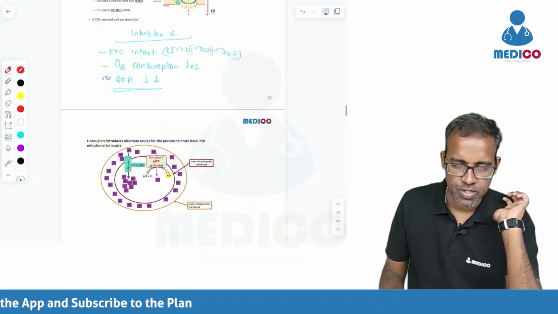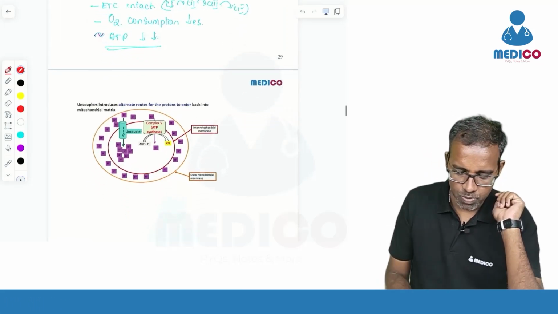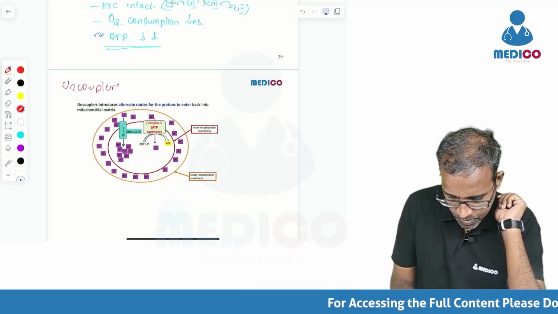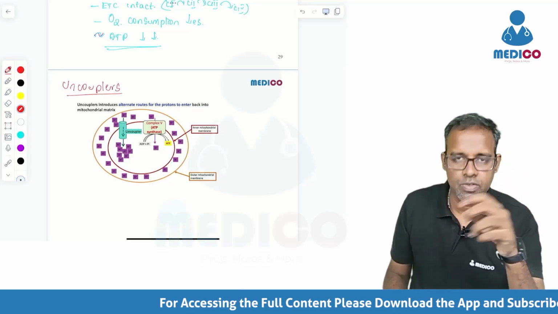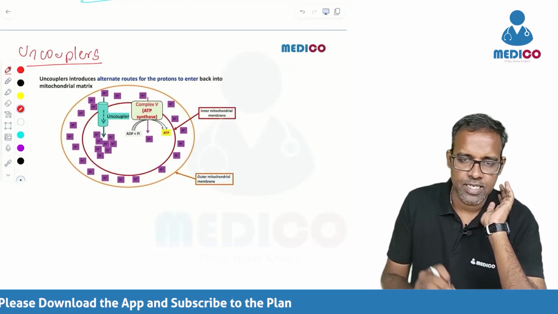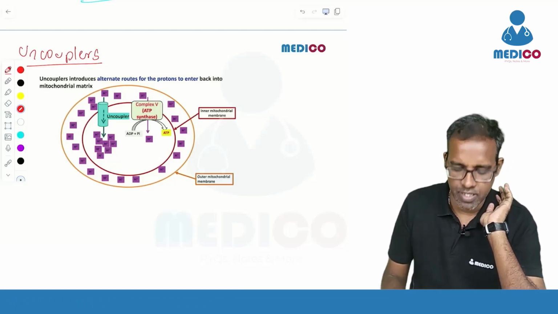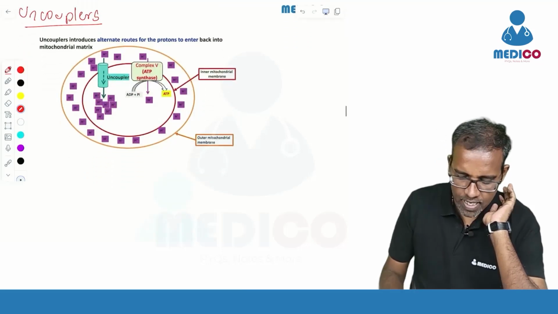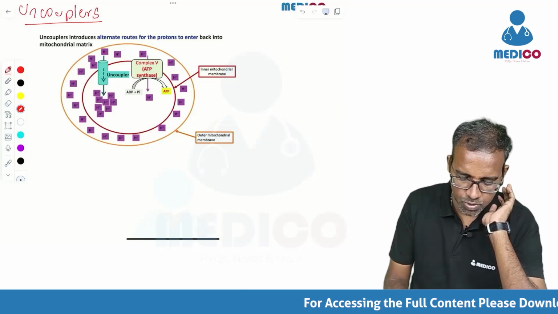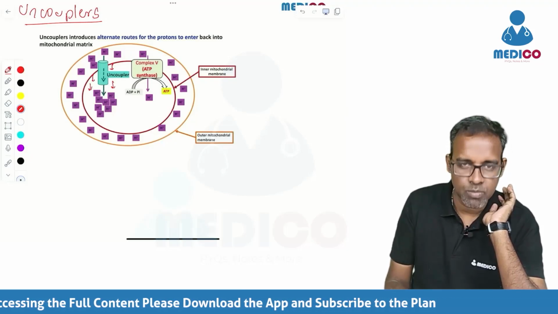In this context, I want to give you a small brief over one more compound called uncouplers. Uncouplers will uncouple oxidation from phosphorylation. Typically, the protons which are pumped into the intermembrane space will enter through ATP synthase and ATP is produced. That is the normal thing. If we add an uncoupler to the mitochondria, what will happen? All the protons will come through these uncouplers. Instead of going into ATP synthesis, everything will come through these uncoupled channels.